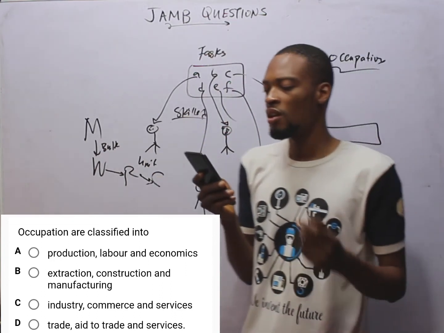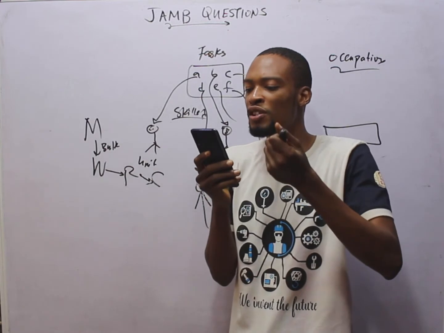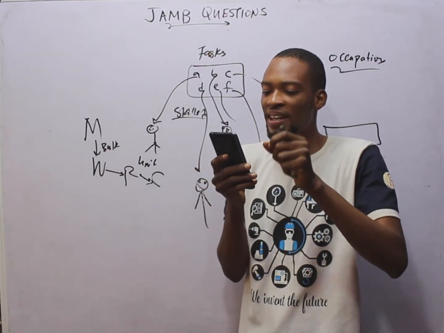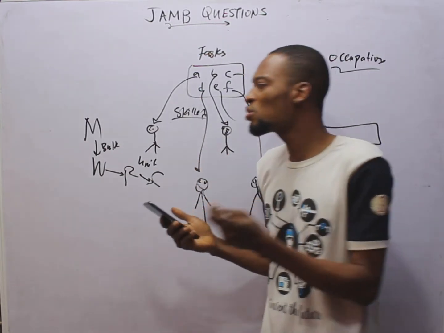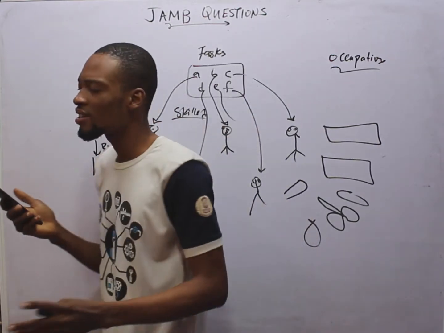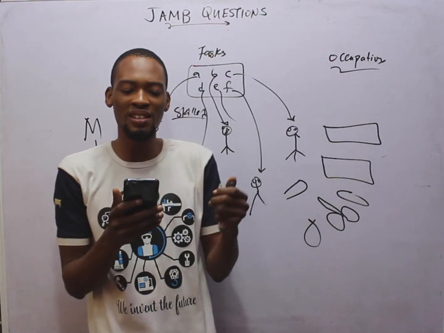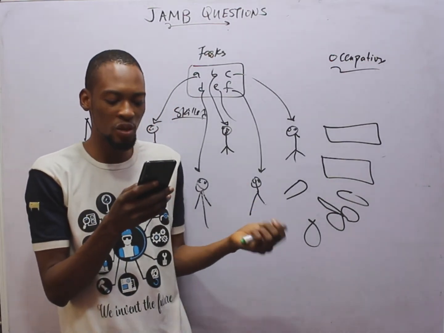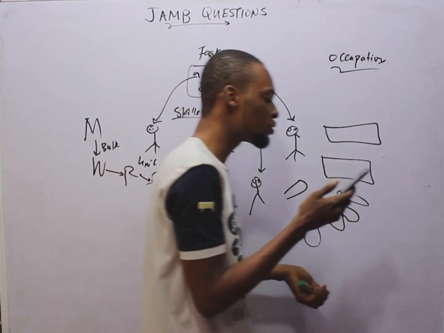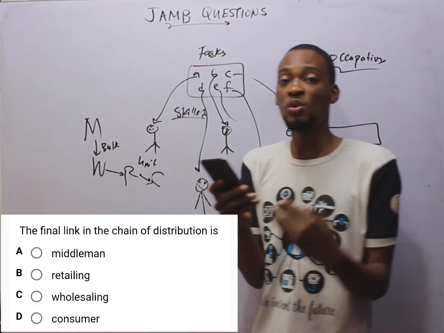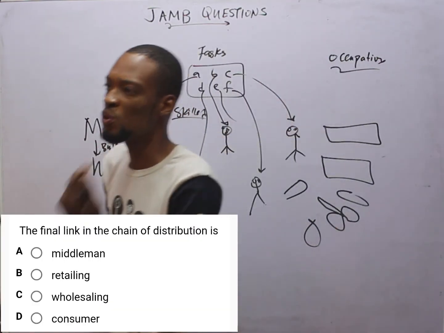And this is the final link in the chain of distribution is dash. The final link is consumer, because the goods and services produced, production cannot be said to be complete except the goods produced get to the final consumer.